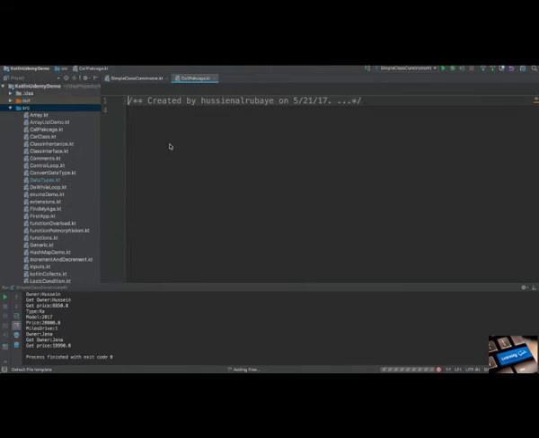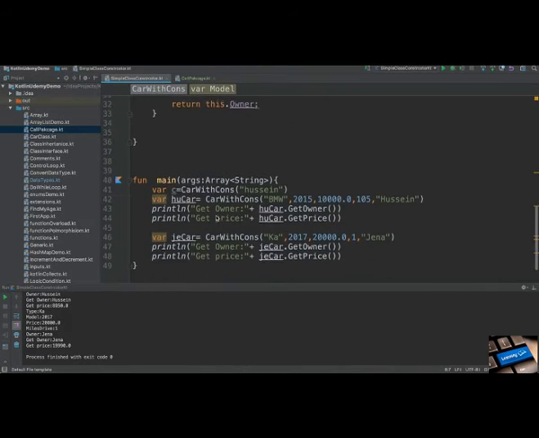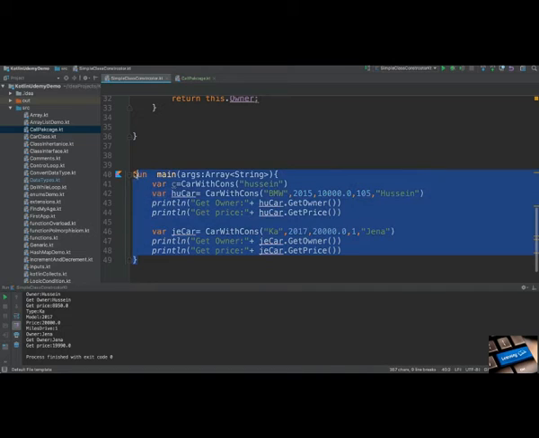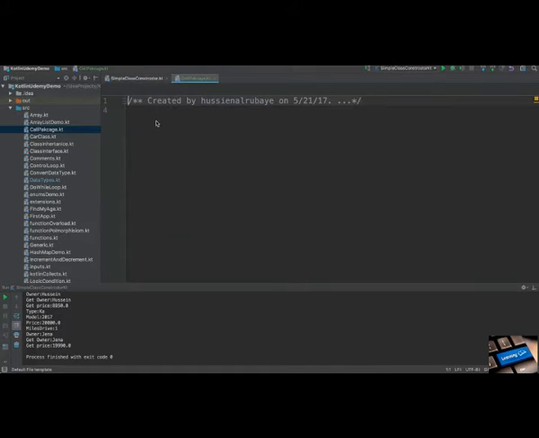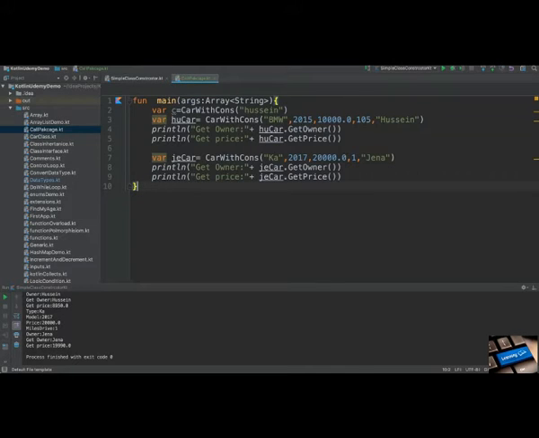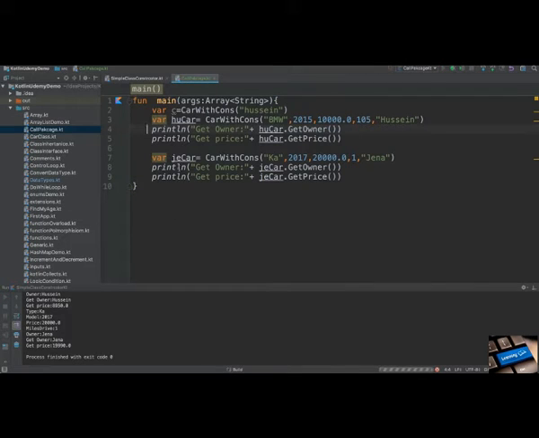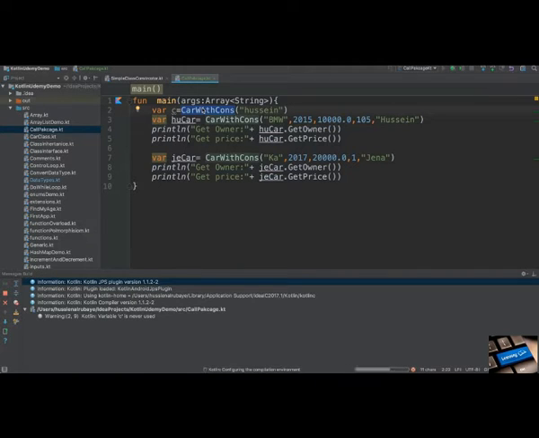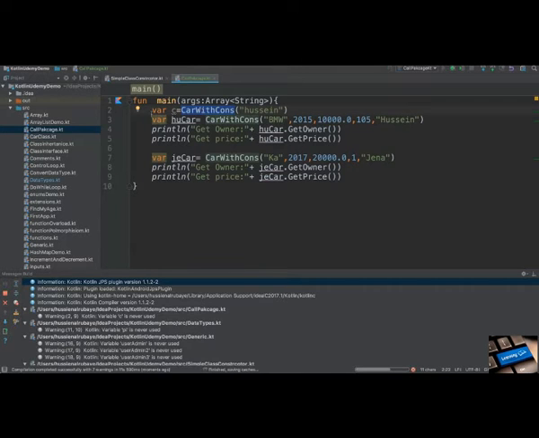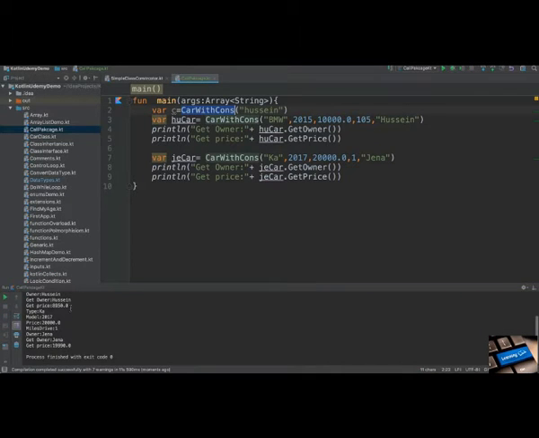And in this class, I just copy the main method from this one and add it here, okay? Now if I run it, it will be really easy for it to understand this Car class that is already in my package. Because it is in my package, it will go and look in my package for this class.